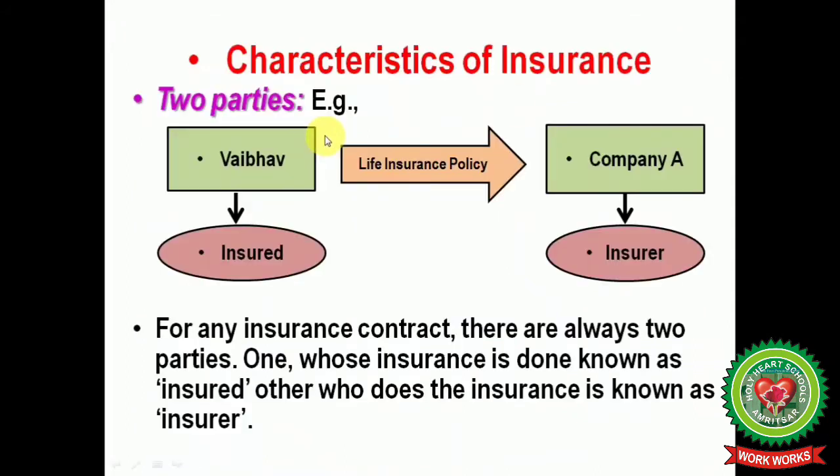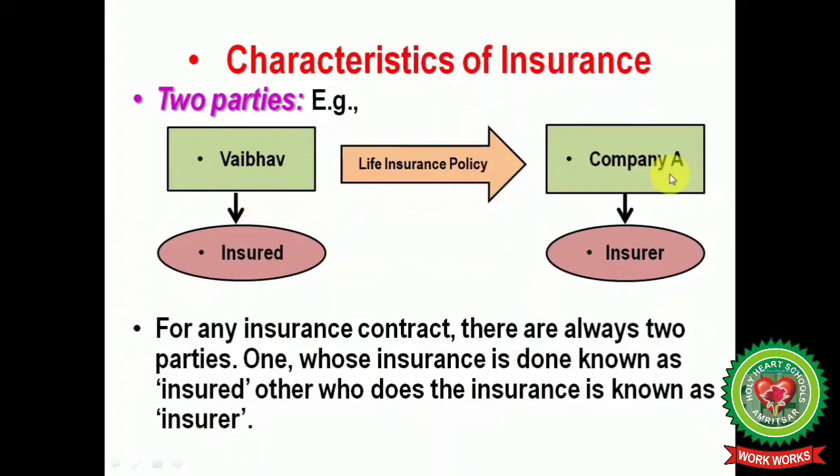Now we will discuss the characteristics of insurance. The first characteristic is that it involves two parties. For example, Weber, who takes a life insurance policy from company A, is called the insured.